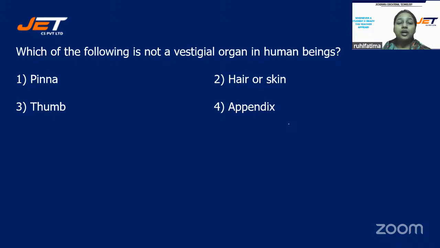Which of the following is not a vestigial organ in human beings? Your options are number one, pinna, option number two, hair or skin, option number three, thumb, or option number four, appendix?